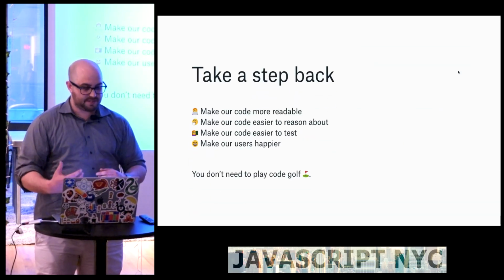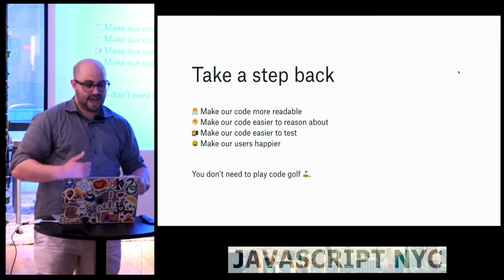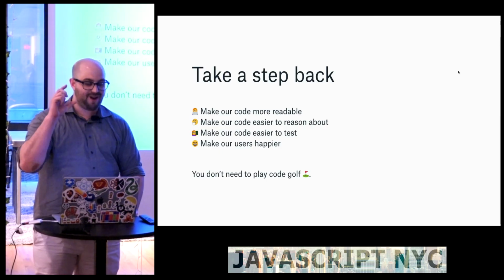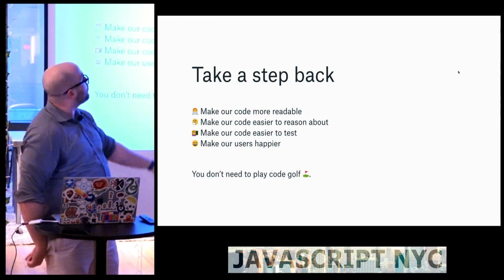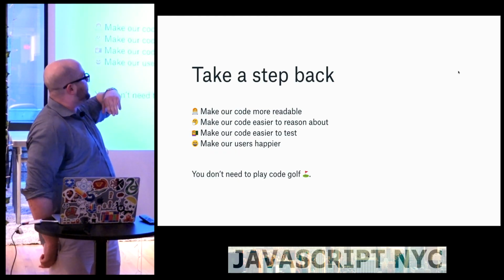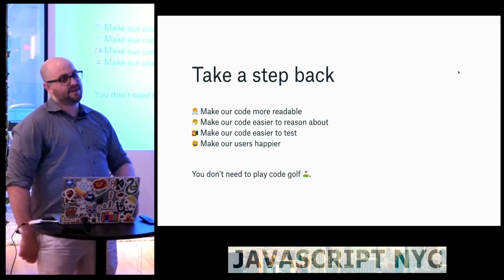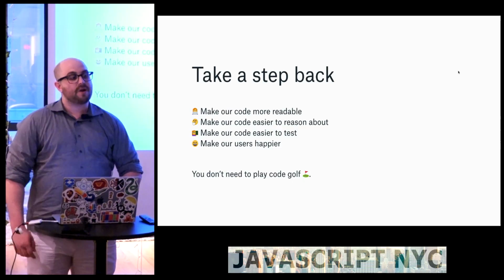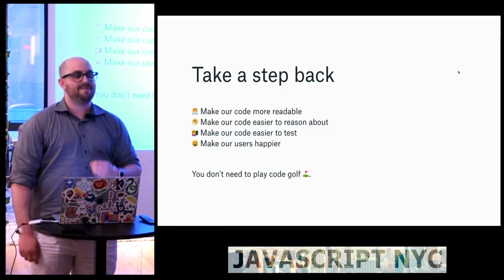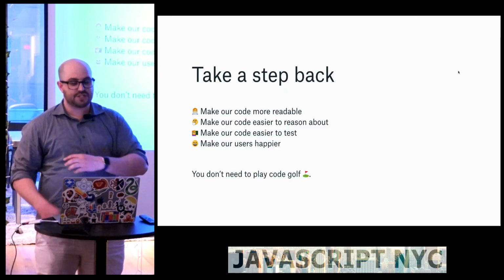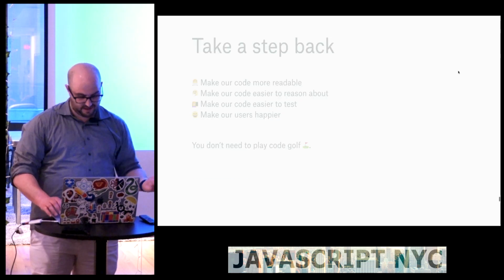So I want to take a couple steps back to the beginning of this talk and remember what we're here for. We are optimizing for user and developer happiness. And we do that by making our code more readable. We make it easier to reason about and easier to test. And our users are happy and we're happier. We're not trying to play code golf. We're not trying to reduce the number of lines of code. We're not trying to make it as terse as possible. We're just trying to make our code better and cleaner.